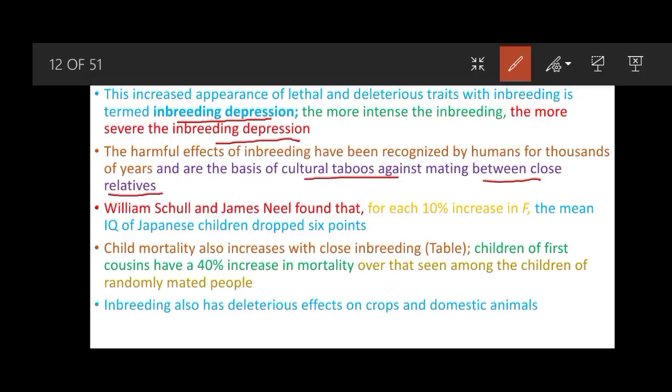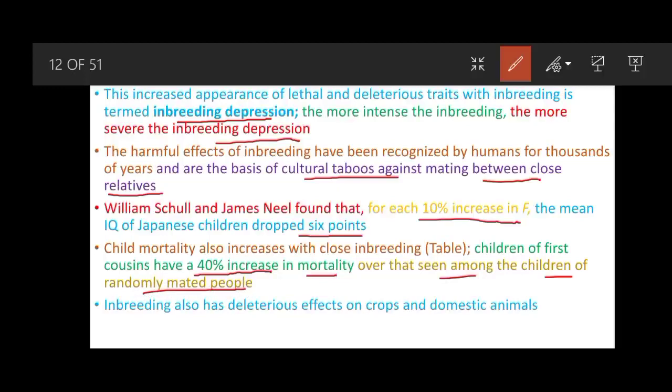William and James found that for each 10% increase in F, the mean IQ of Japanese children drops by 6 points. The child mortality rate also increases with close inbreeding. Children of first cousins have a 40% increase in mortality over that seen among the children of randomly mated individuals.